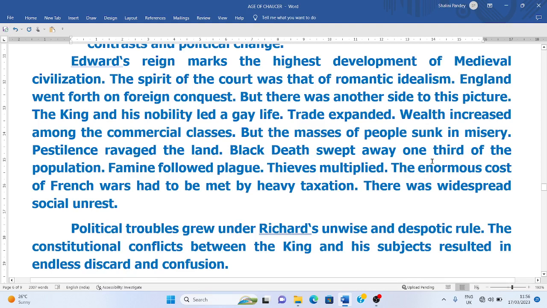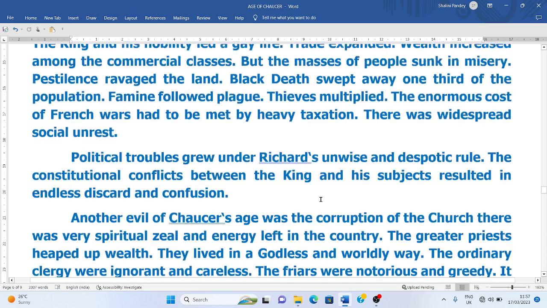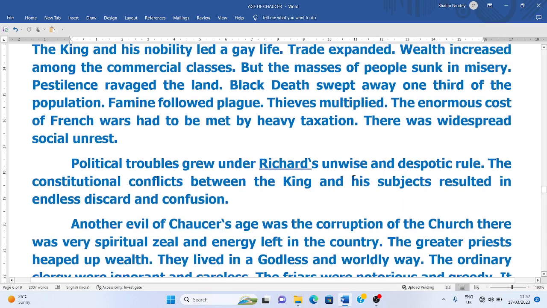Common men were suffering, and pestilence ravaged the land. Plague, the Black Death, swept away one third of the population of England. Famine followed plague. So there was one trouble after the other. Now, thieves were multiplying because they were having a very miserable life.